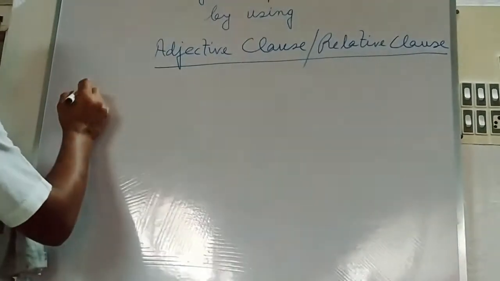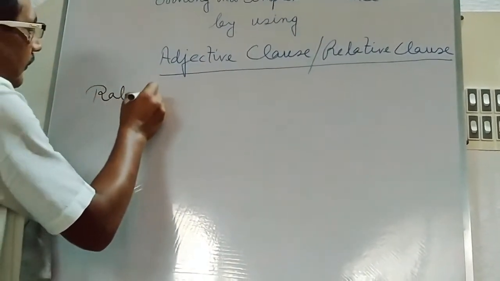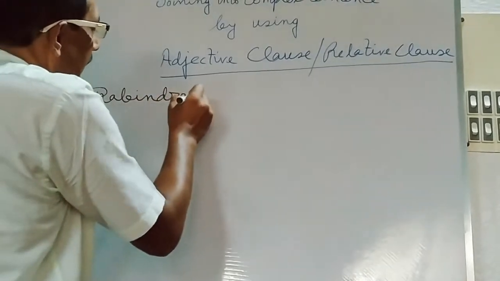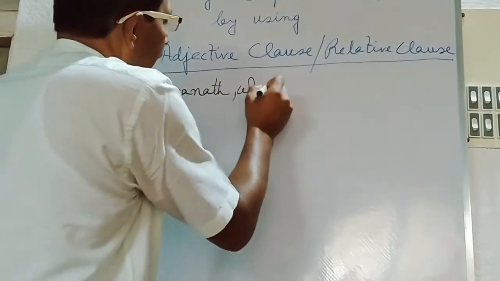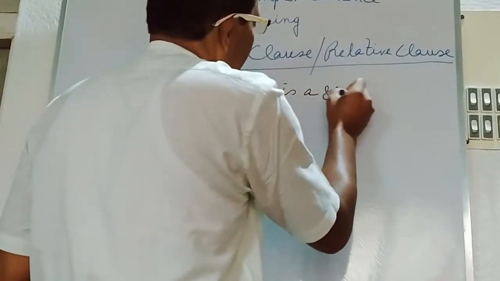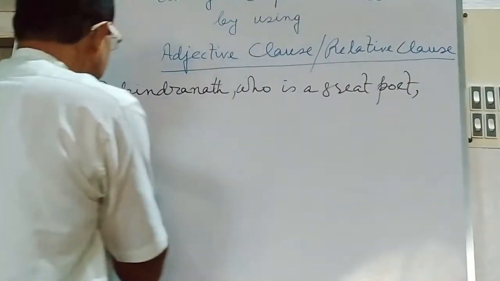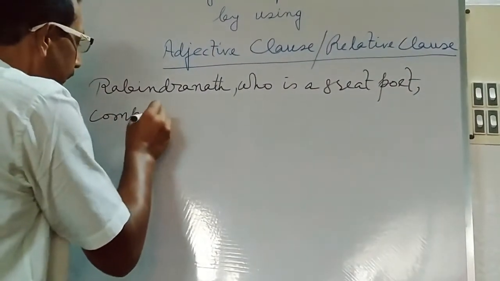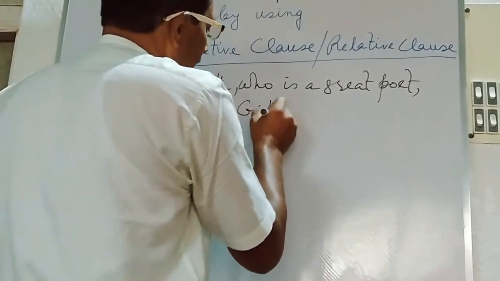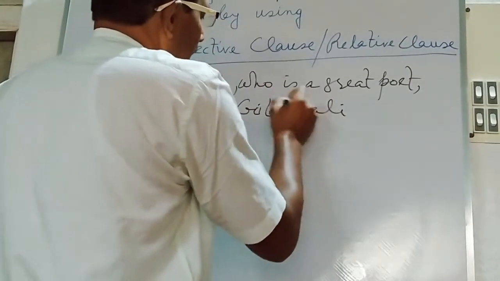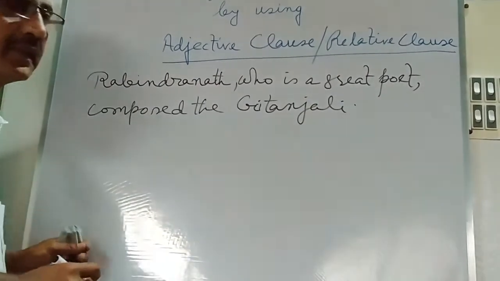Suppose in the sentence: Rabindranath, who is a great poet, composed the Gitanjali.